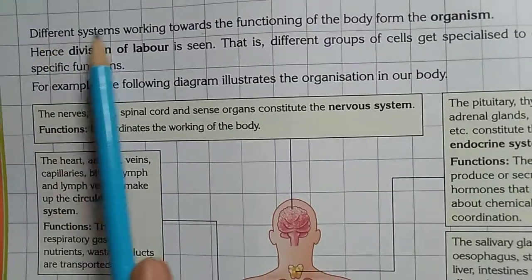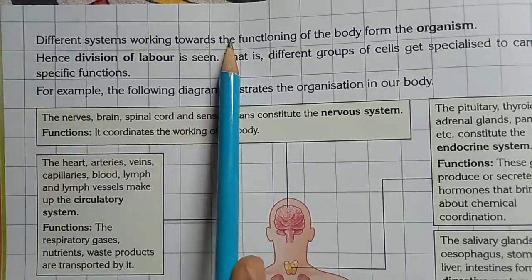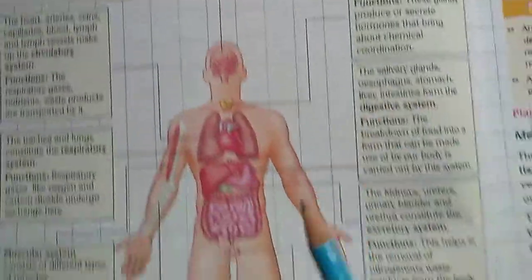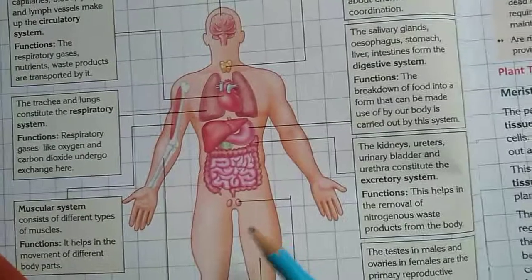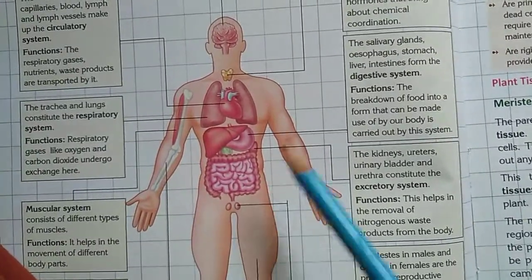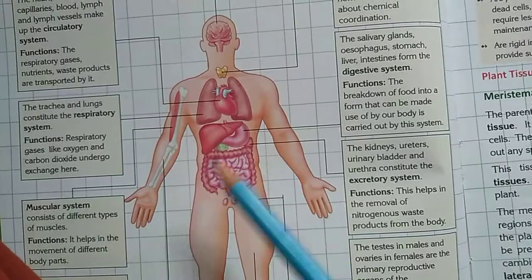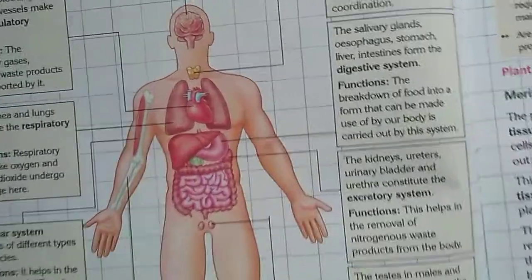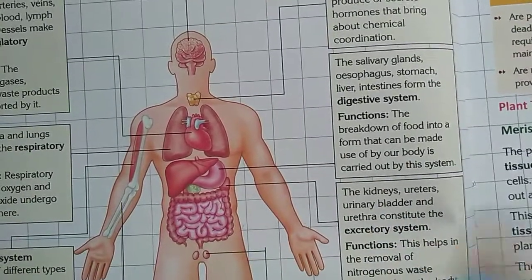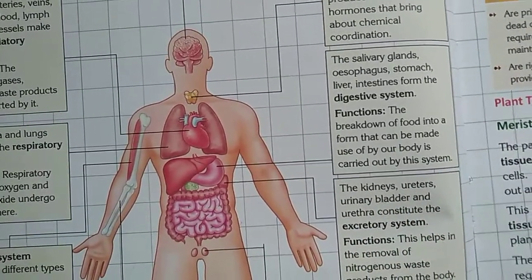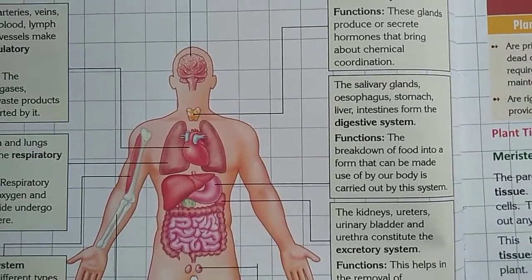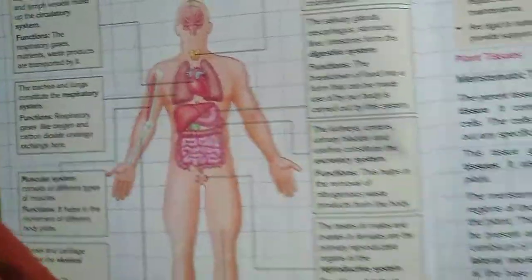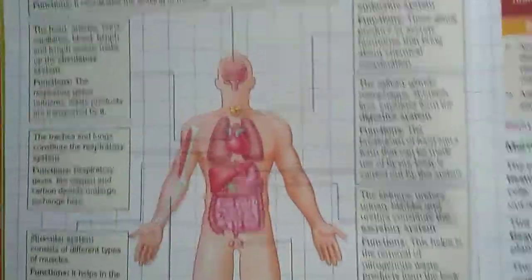Next you see, different systems working towards the functioning of the body form the organism. Look at this picture: the excretory system, the digestive system, the endocrine system, the muscular system, everything makes a full body, all working towards the functioning of the body, and this forms the organism. All these things are called an organism. Understand?